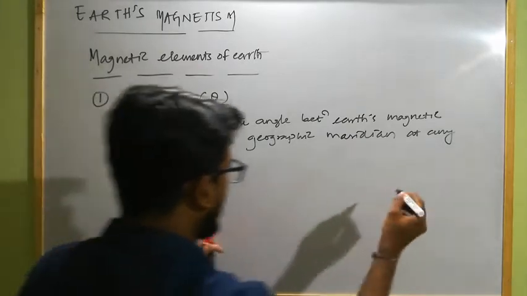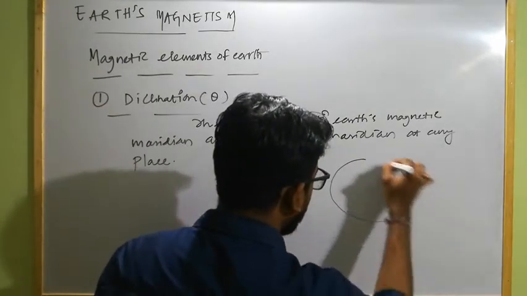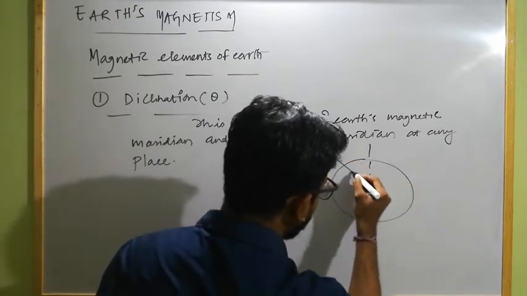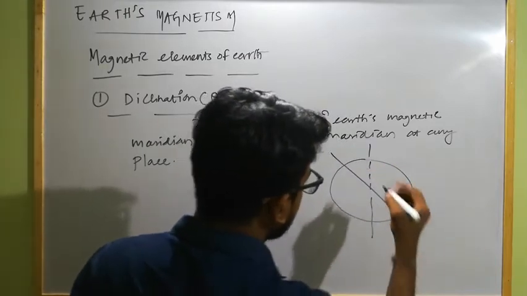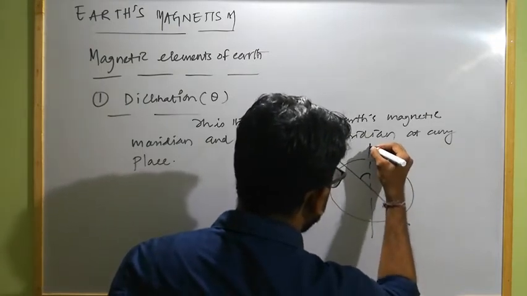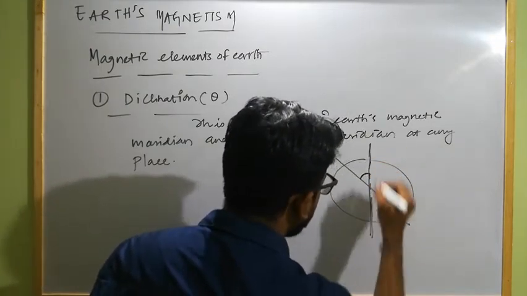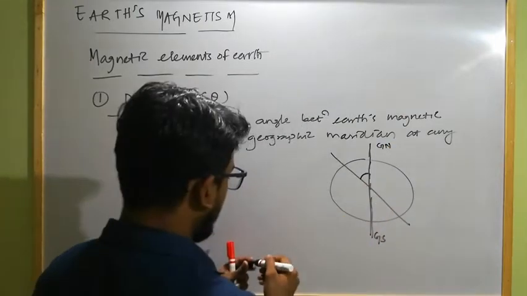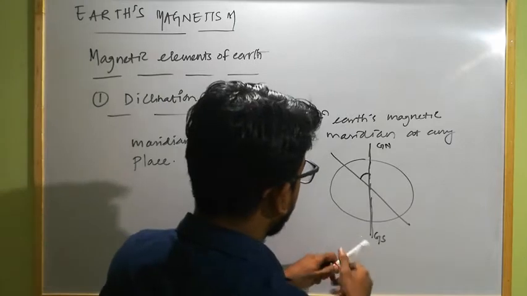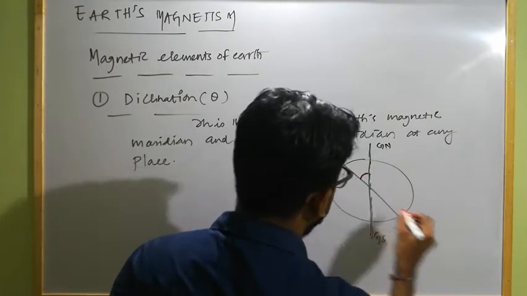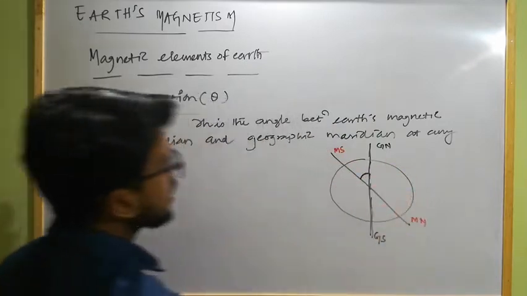That means, as we already discussed, if this is our Earth planet and this is the geographical axis and this will be the magnetic axis, then the vertical plane passing through the geographic north and south is known as the geographic meridian, and the vertical plane passing through the magnetic south and north is known as the magnetic meridian.